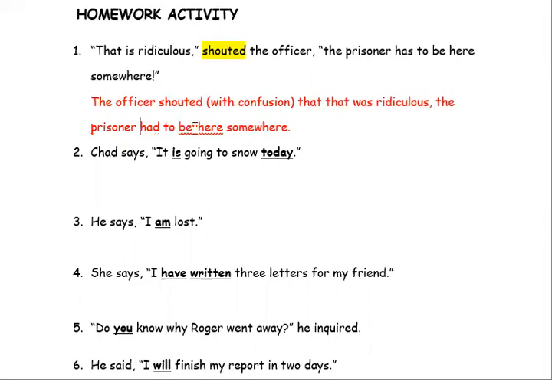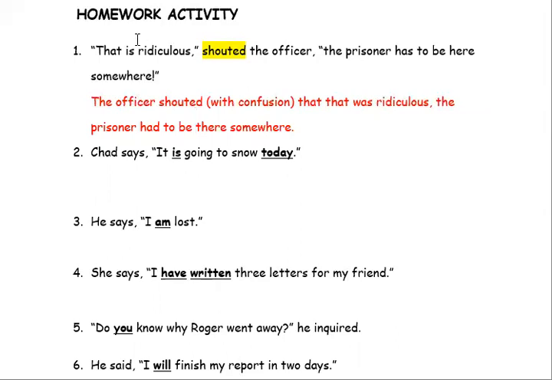So this is an interesting answer because the officer shouted with confusion that was ridiculous. The prisoner had to be there somewhere. Can you see how I've put in brackets why the officer would have been shouting? Probably with confusion, with frustration is another adjective you can use.